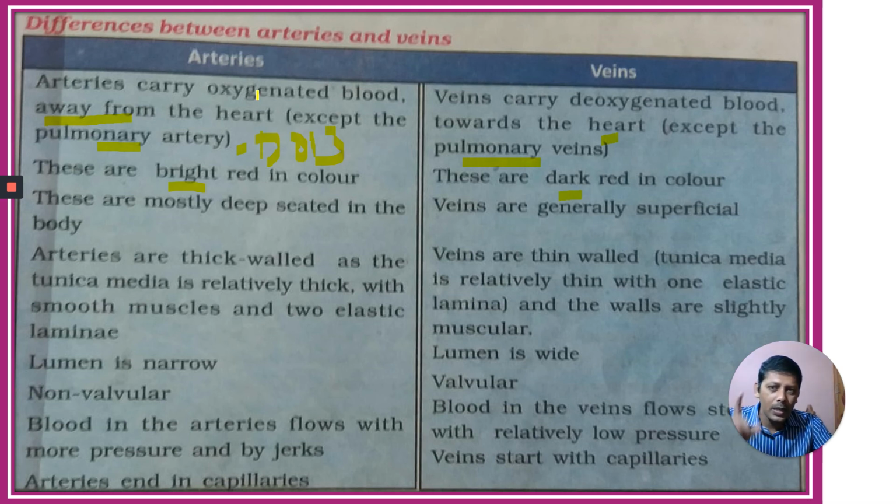First one, arteries carry what type of blood? Oxygenated blood, except pulmonary artery. Veins carry what type of blood? Deoxygenated, except pulmonary veins. What is the color of the arteries? Bright red. What is the color of the veins? Dark red.